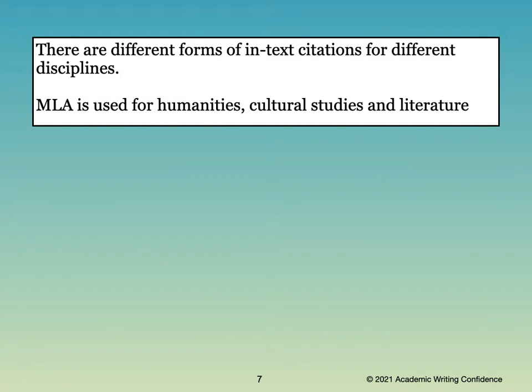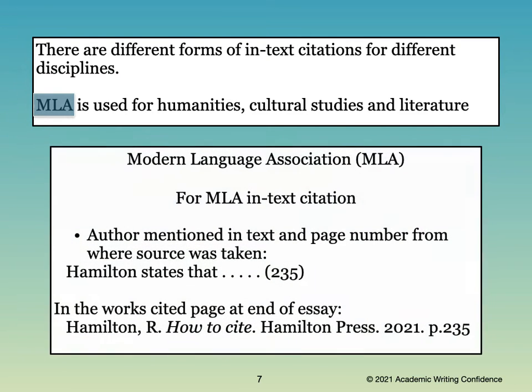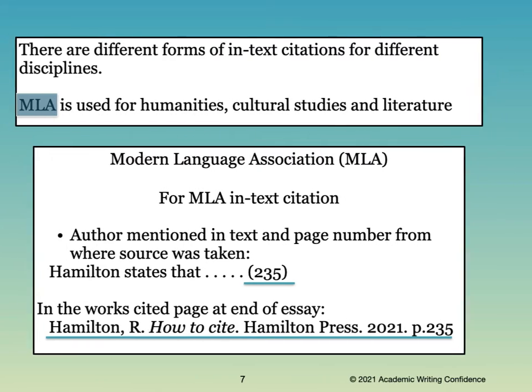Another common form of in-text citation is something we call the MLA, which is used for humanities, cultural studies, and literature papers. In this system, the author is mentioned in the text and the page number from where your source was taken is added at the end of the sentence. And the work's cited page would look like this.